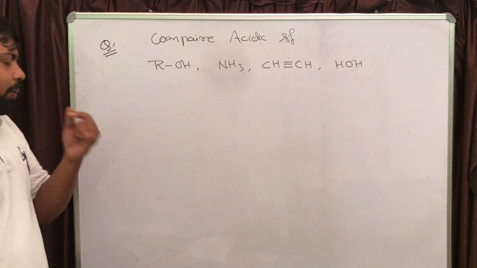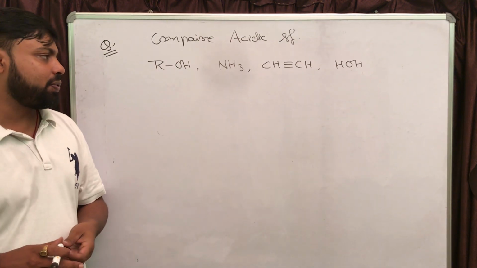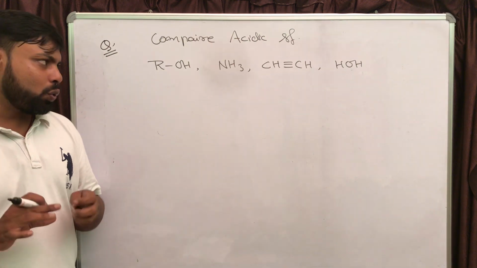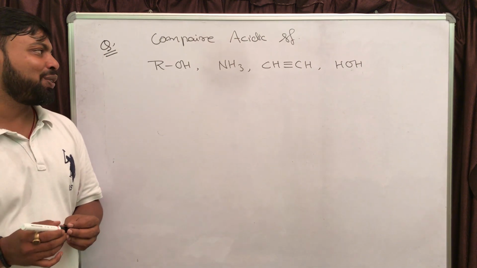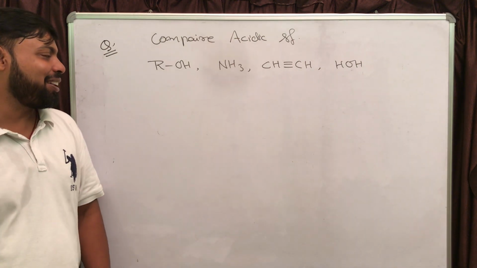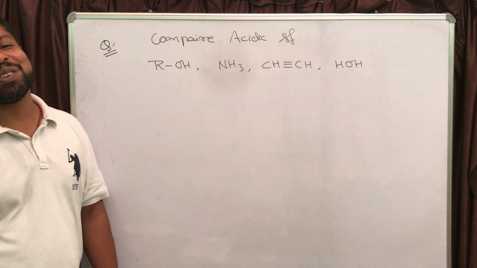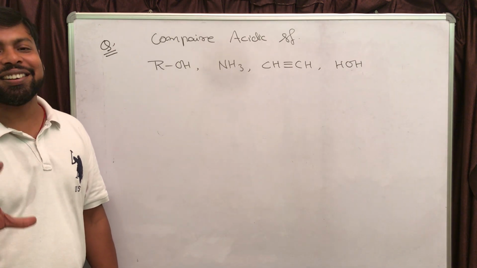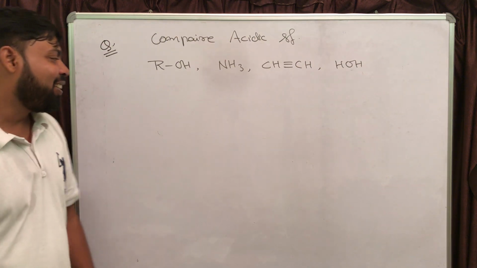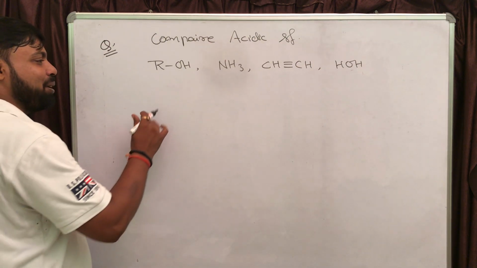If it is asked to compare the acidic strength of these four, again use the universal statement to compare the acidic strength, and the statement is more is the stability of conjugate base, stronger is the parent acid, right? So let us write the conjugate base of these four.